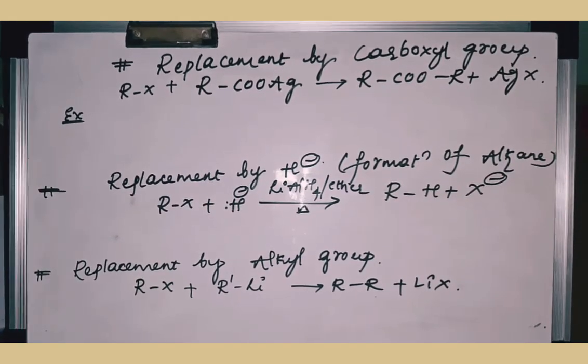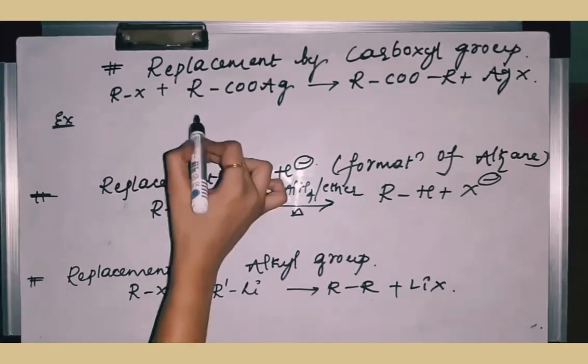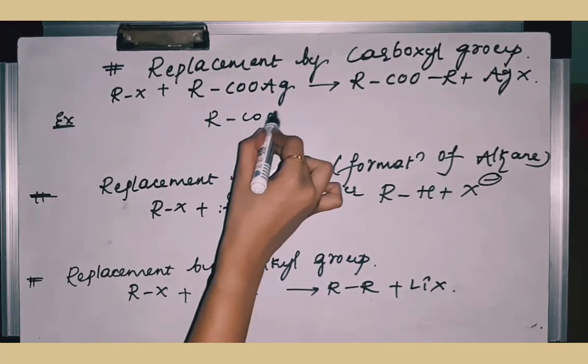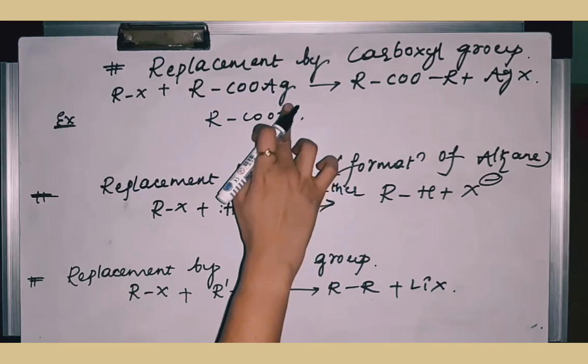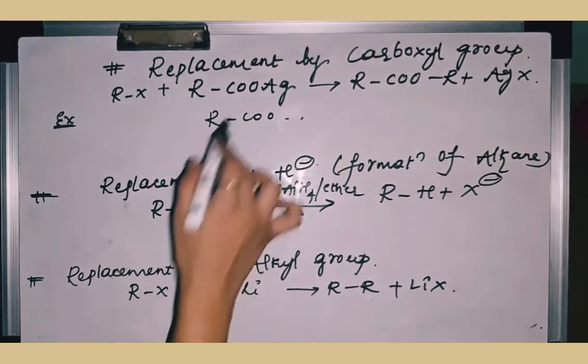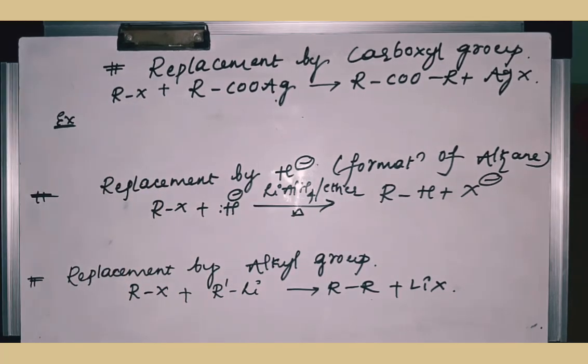The next nucleophilic substitution reaction is replacement by carboxylic group. So whenever alkyl halides are reacting with the silver salts of carboxylic acid, you have learnt the carboxylic acid functional group, that is RCOOH, is called carboxylic acid. So one of this H plus is replaced with silver. So the silver salt of carboxylic acid is reacting with alkyl halide.